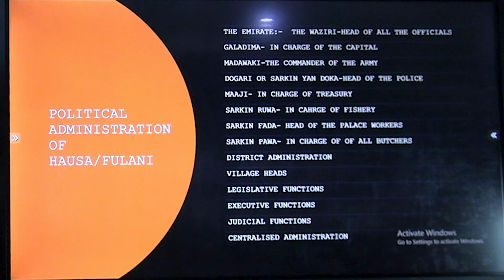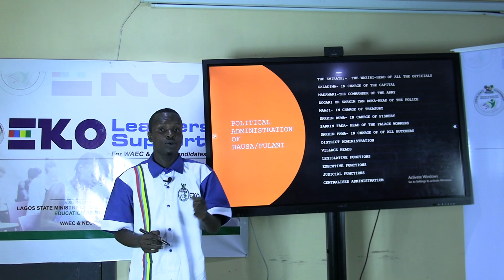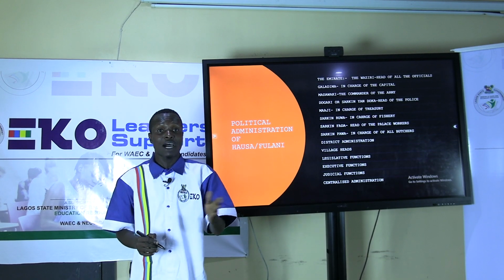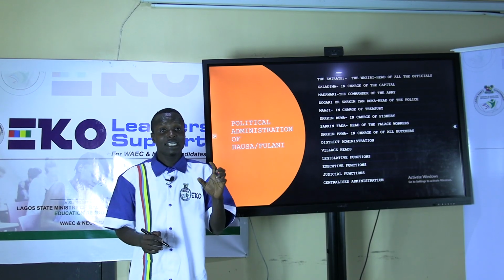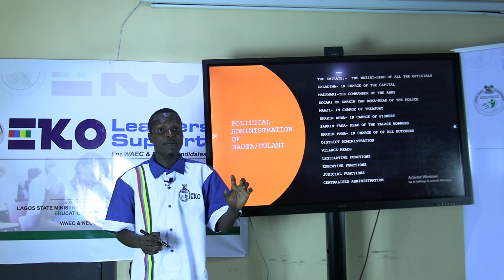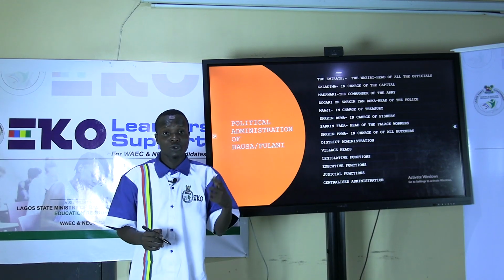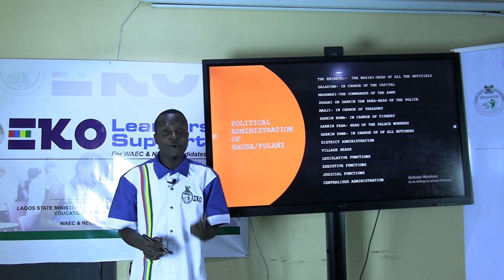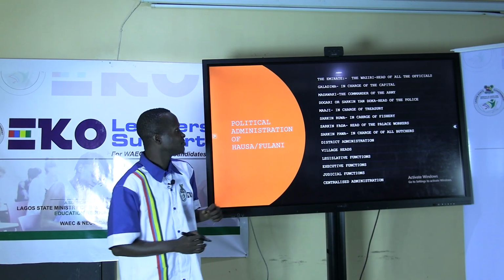The political administration of Hausa-Fulani, number 1, the Emirates. The Emirate is headed by the Emir, the Sultan of Sokoto. Number 2, the Waziri, the head of all officials. Most times in WAEC and NECO, the Waziri is regarded as the Prime Minister. So when you see a question asking who is the Prime Minister of the Hausa-Fulani political system, he is called the Waziri.